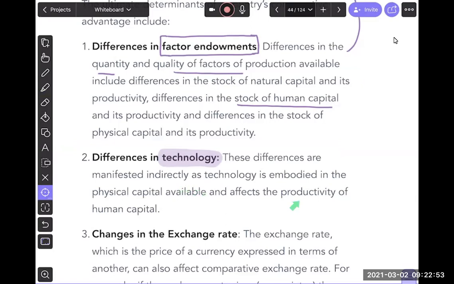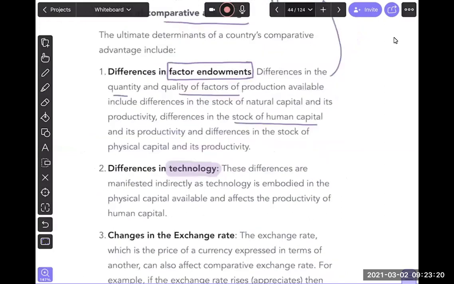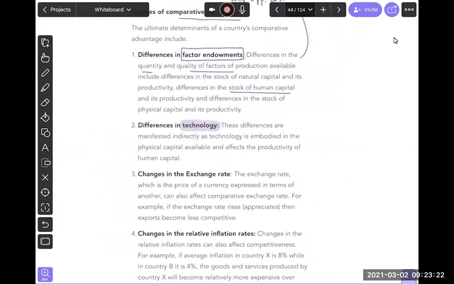when you are working on machinery, the labor productivity also goes up. So if I'm working on a laptop that isn't really working well, my productivity will go down. But when I'm working on a laptop or machinery that is very fast, or that has better performance, my own performance will go up. Make sense? So differences in technology becomes the second factor of why you may see comparative advantage happen.